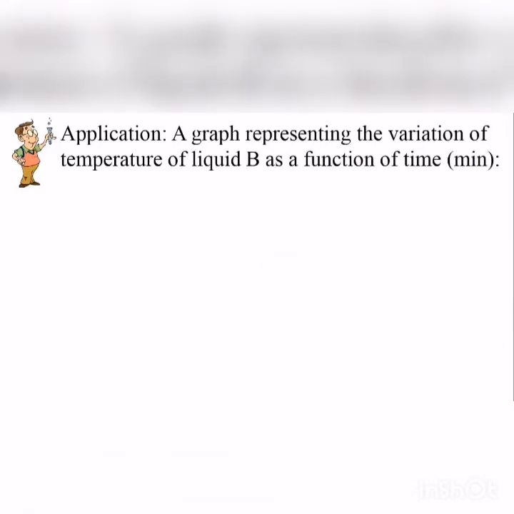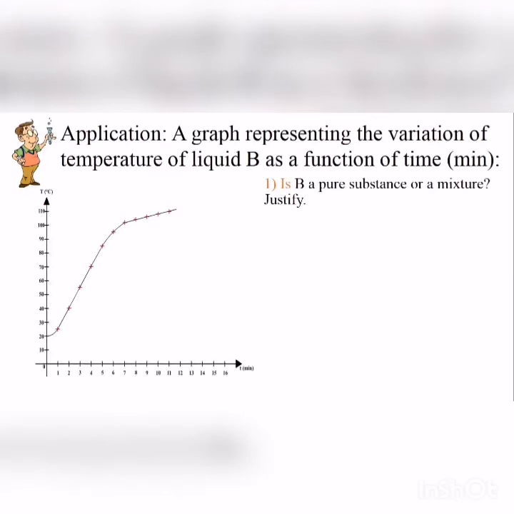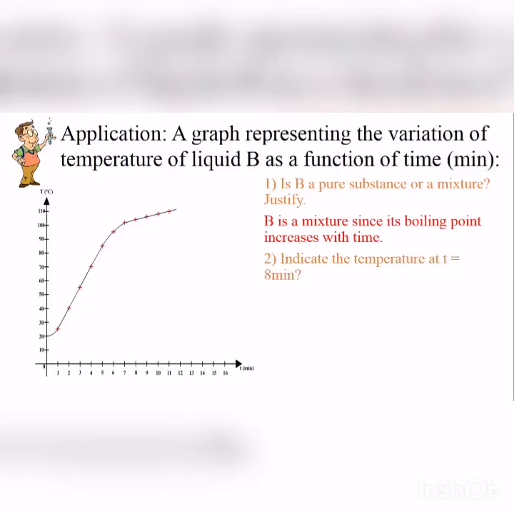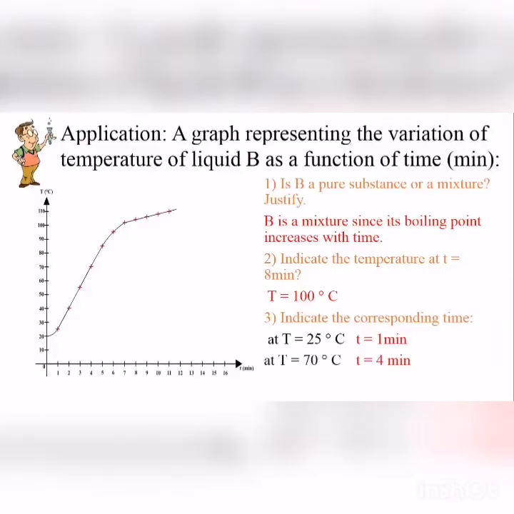Let's take another example, a graph representing the variation of temperature of liquid B as a function of time. Look at the temperature. It increases and keeps increasing. Is B a pure substance or a mixture? B is a mixture since its boiling point increases with time. Indicate the temperature at T equal 8 minutes. It's 100 degrees. Indicate the corresponding time for T equal 25 degrees. The time is 1 minute, and it is 4 minutes for T equal 70.